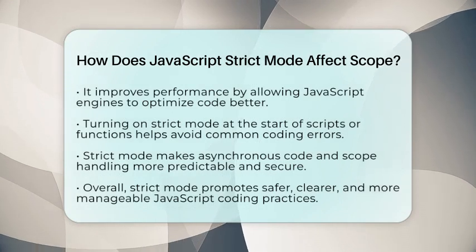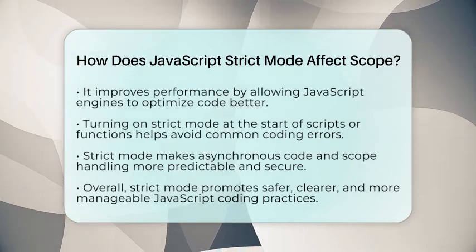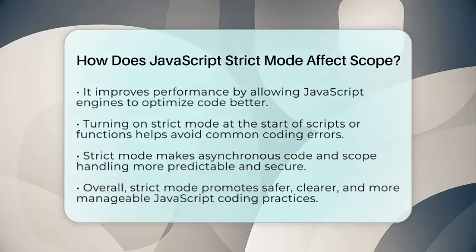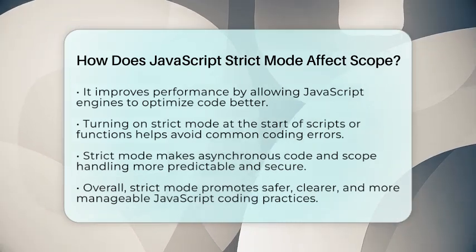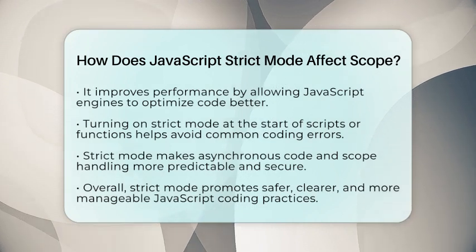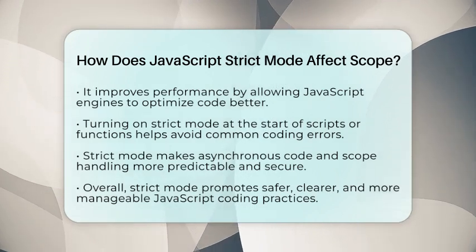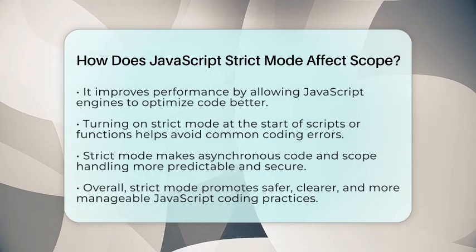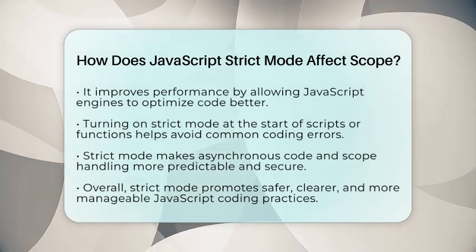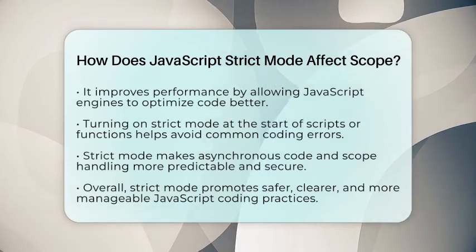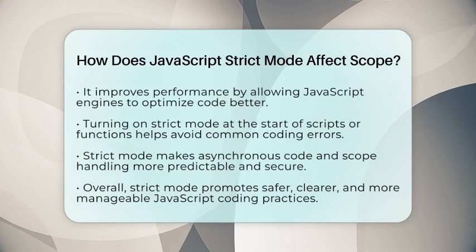In summary, strict mode enforces explicit variable declarations, isolates eval scope, disallows ambiguous with statements, and changes how this behaves in functions. These rules make your code more reliable and easier to manage, especially when working with functions and asynchronous code. Turning on strict mode at the start of your scripts or functions is a smart move. It helps you avoid common pitfalls and keeps your scope management clear and consistent.